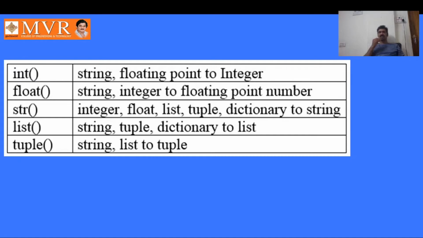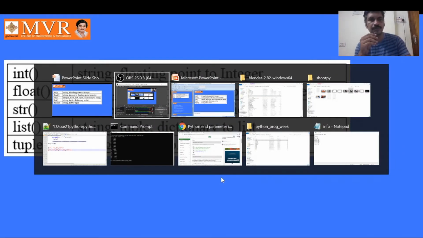The list function converts string, tuple, dictionary to list. There are three more data types in Python: list, tuple, dictionary. List we have seen, tuple and dictionary we will see next. The data types in Python are first integer, float, string. Next, other data types that are not in C are the list data type, tuple data type, dictionary data type.